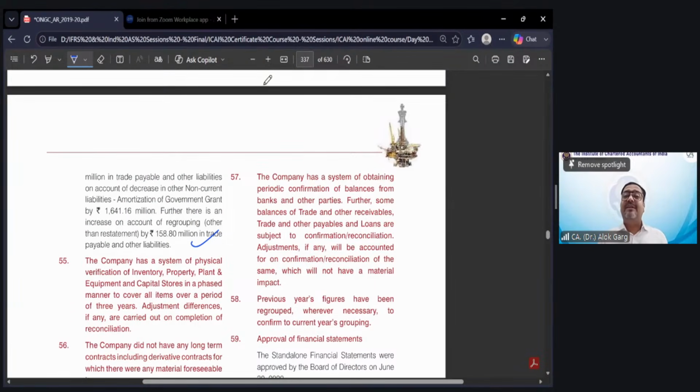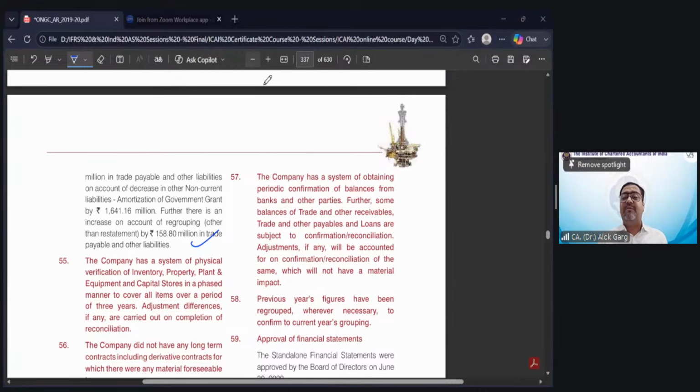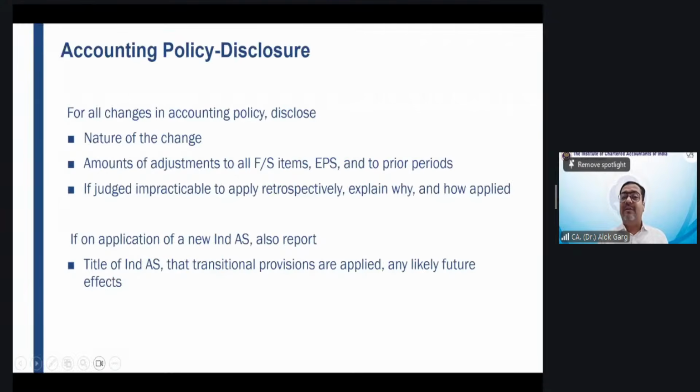So friends, these kinds of disclosures are required in case of change in accounting policy. You have to disclose the nature of the change, like they have explained. They have changed the accounting policy for government grant, and the amount of adjustment for all financial statement items and earnings per share for the prior period. So they have given the balance sheet reconciliation for two periods, comparative and opening of the comparative, and the P&L reconciliation and earnings per share for the current period, the comparative period and the prior period. If judged impracticable to apply retrospectively, explain why and how applied.